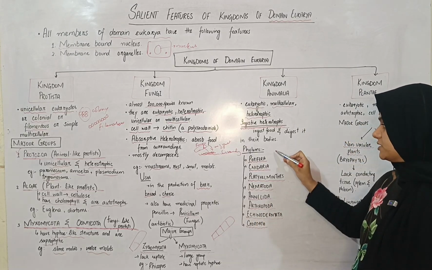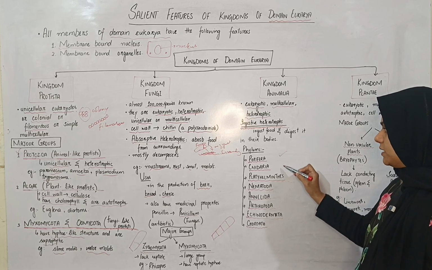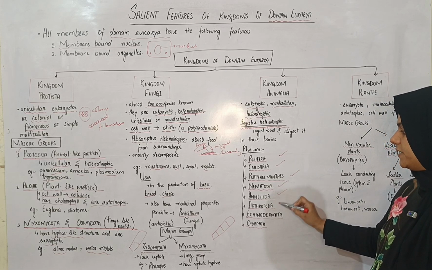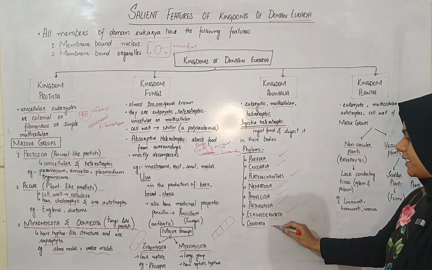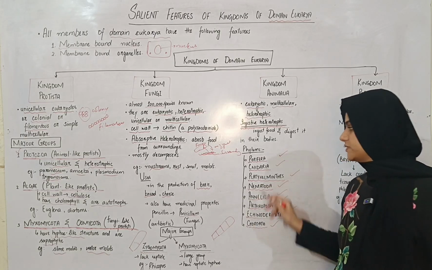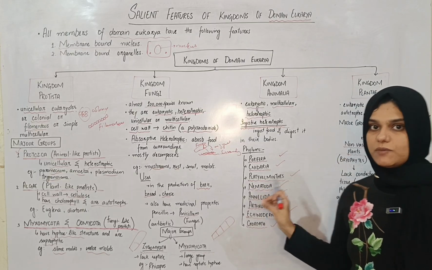Now the major phyla of kingdom Animalia, you should recall their names. They include phylum Porifera, phylum Cnidaria, phylum Platyhelminthes, Nematoda, Annelida, Arthropoda, these are insects, Echinodermata, and phylum Chordata. So you should remember and recall the names of these phyla, and each of the phyla will be discussed in separate lectures individually, one by one.